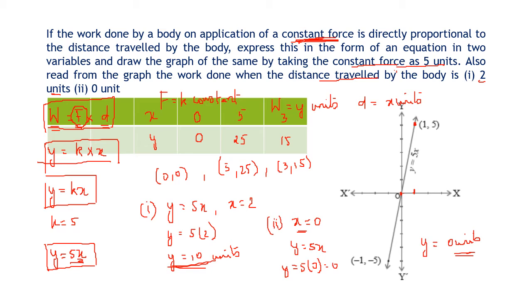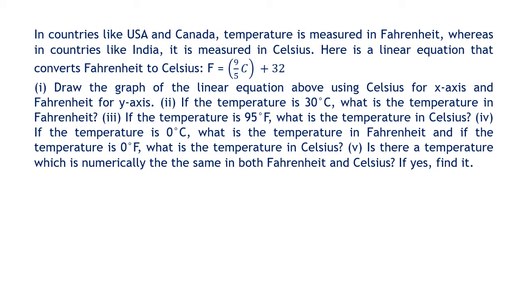So these are our two answers. Let us move on to the next sum now. In this question, in countries like USA and Canada, temperature is measured in Fahrenheit. In India it is measured in Celsius, but you can always convert it from Fahrenheit to Celsius using this formula. So the formula is F is equal to 9C upon 5 plus 32.